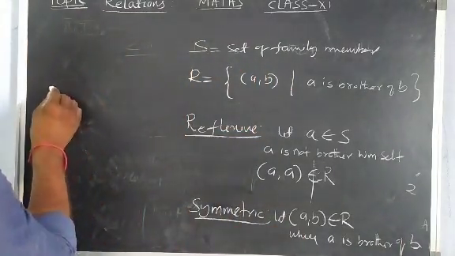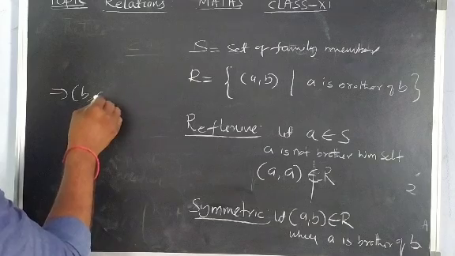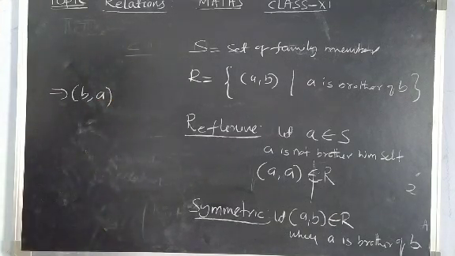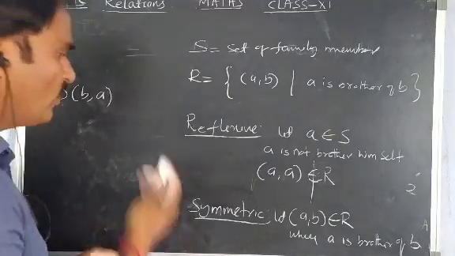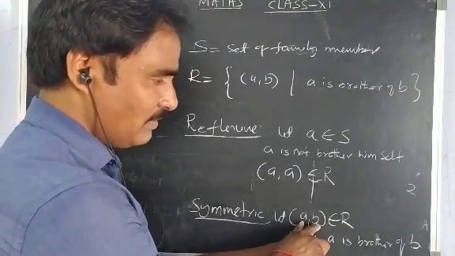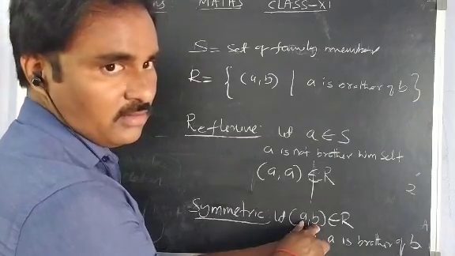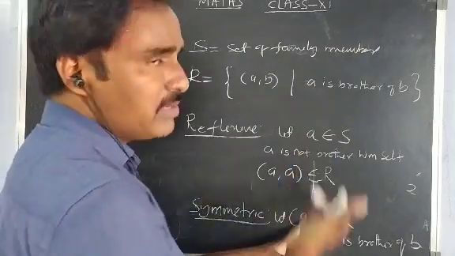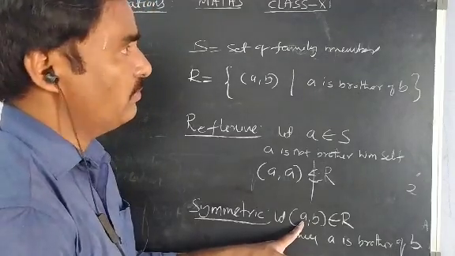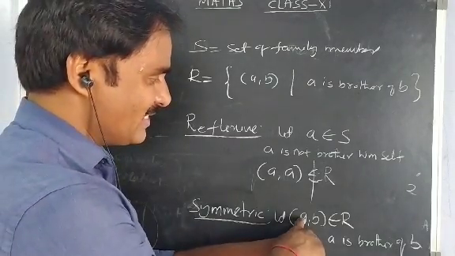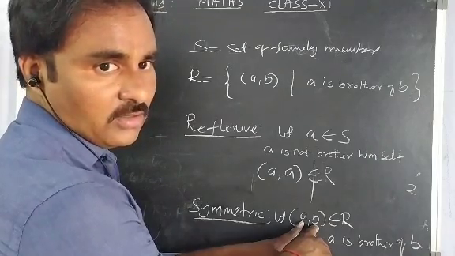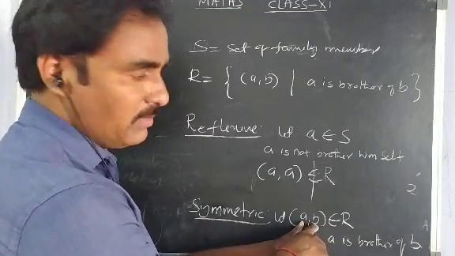Now I am interchanging the ordered pair to (B, A). Does it belong to R? Oh no. Why? Because suppose A is male and B is female. A, B are members of the family. We don't know whether they are all women, all men, or mixed persons. Suppose A is a male person and B is a woman. A is male, B is female.